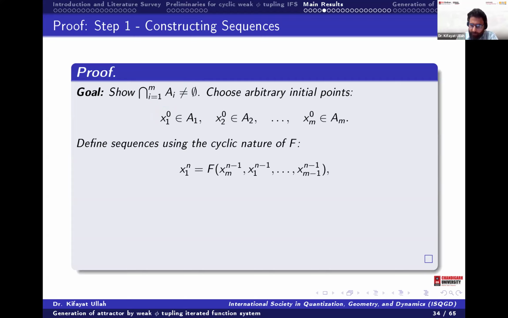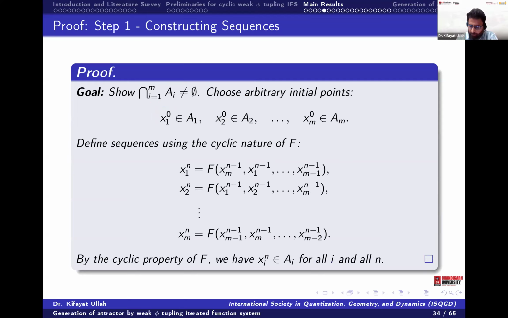Obviously it will be the map of the previous one, by the condition of the F. Similarly x2 will be this one, up to xm. Since it is cyclic, by the cyclic property, one will be contained in another, and so on. So x_i belongs to A_i for all i and all n. That means the intersection will be non-empty.